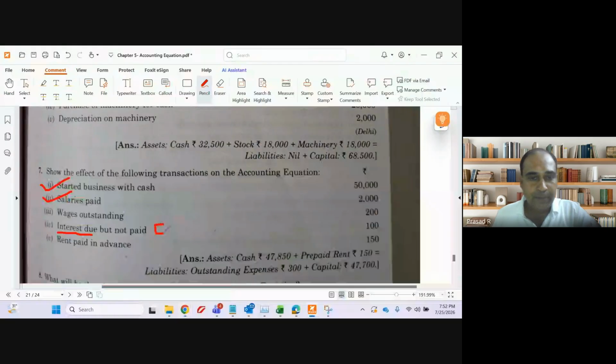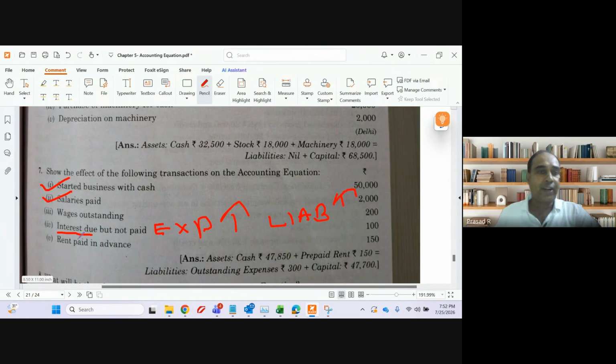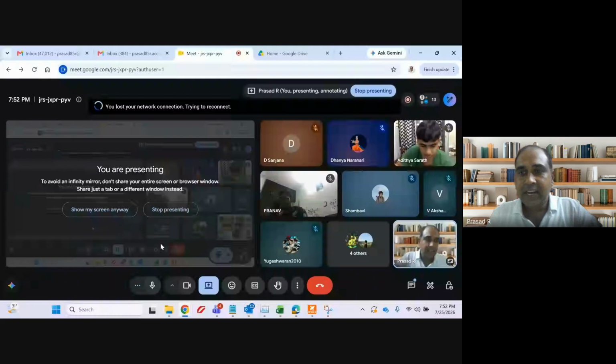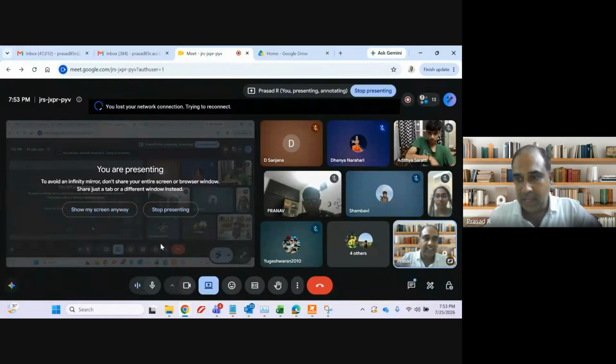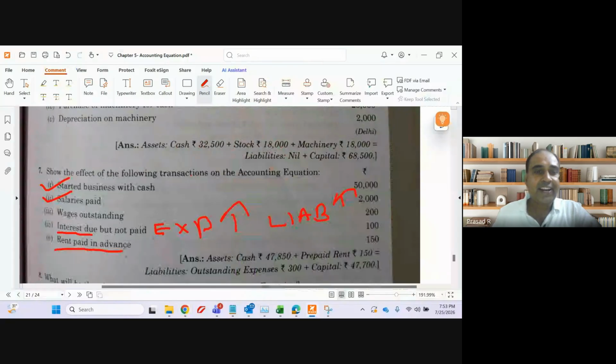So what are the two treatments, guys? What will happen to expense? Expense will increase, the upper arrow indicates increase, and liability will also increase. Note it down, guys. Interest due but not paid: expense will increase, that means capital will decrease, and liability, the name of the liability is interest due, will also increase. Rent paid in advance.